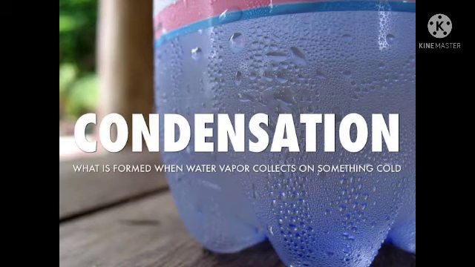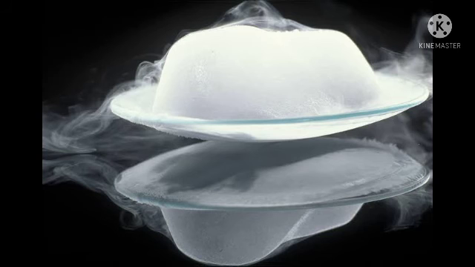Next we are going to see what sublimation is. Sublimation you have already learnt in 7th standard. It is the process in which a solid changes directly into vapor without passing through the liquid state. Usually a solid changes into liquid, and when we boil the liquid, it changes into vapor form. But in sublimation, the solid directly changes into vapor form without passing through the liquid state.